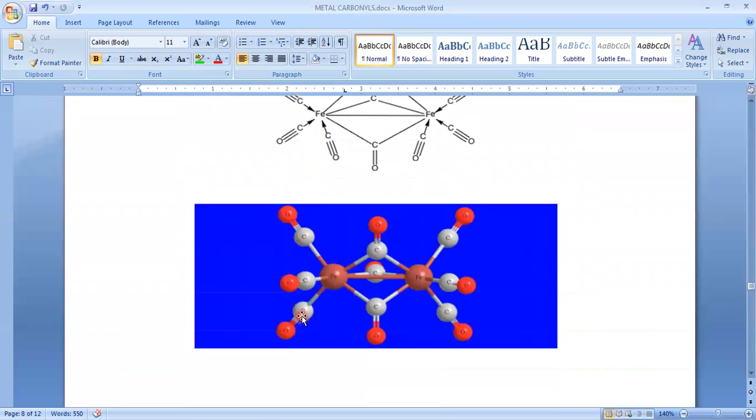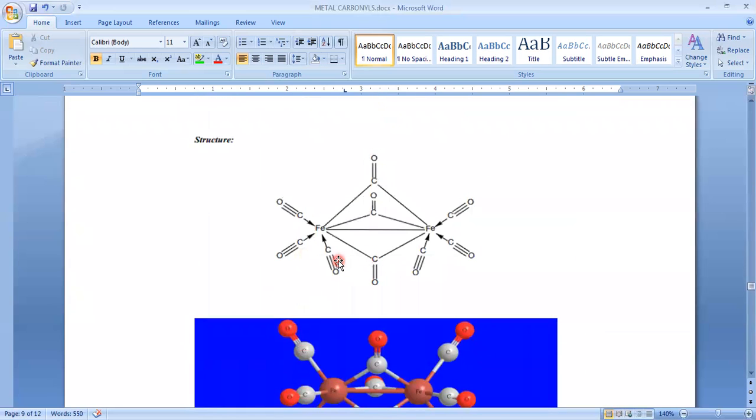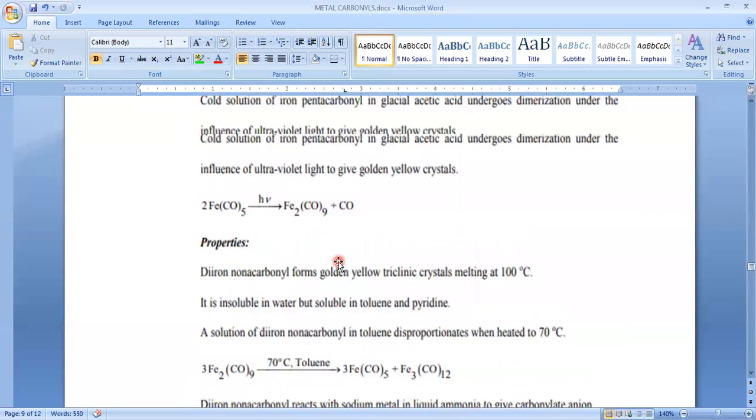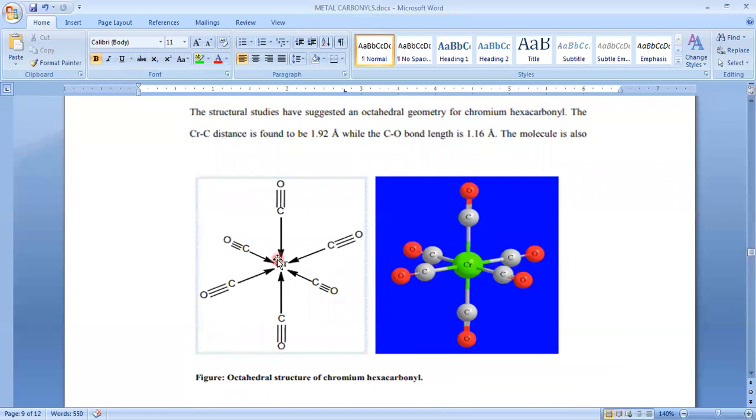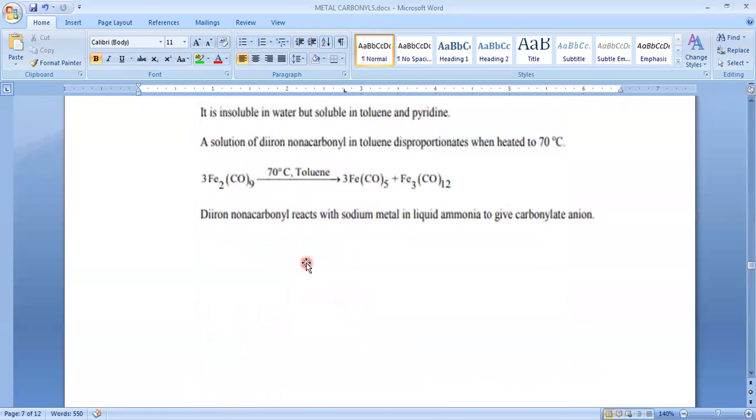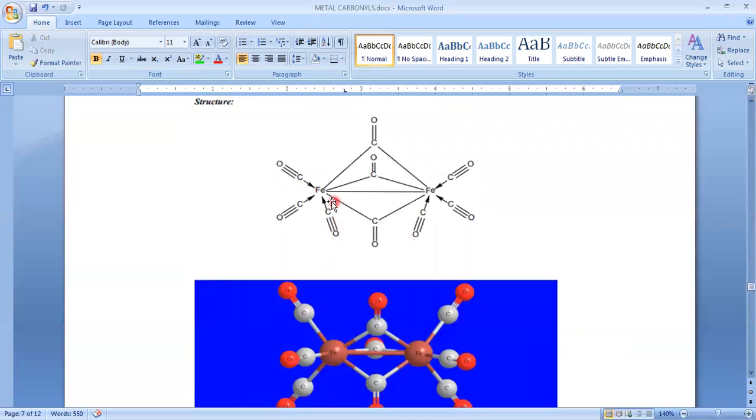And next we look at the structure. So here, up to now we have seen only one type of bond, that is the metal carbonyl bond, but from now onwards we can see three types of bonds. So first one is this metal to carbonyl bond, and this is the metal-metal bond, and this one is the bridged carbonyl groups. These three are bridged.